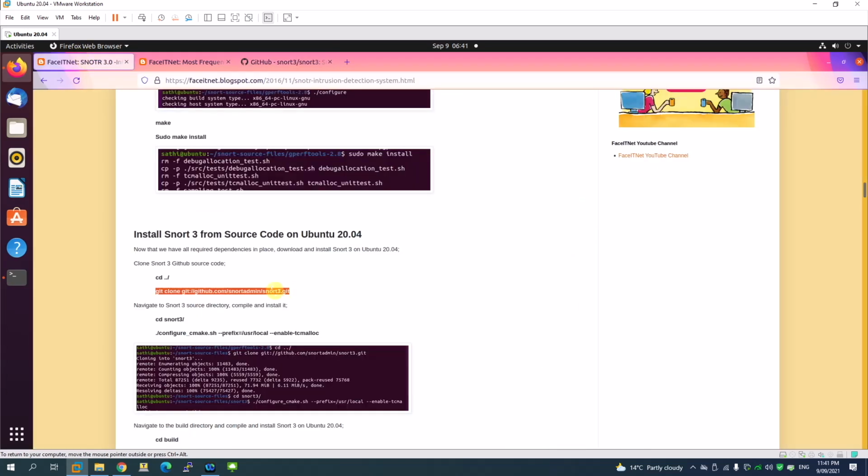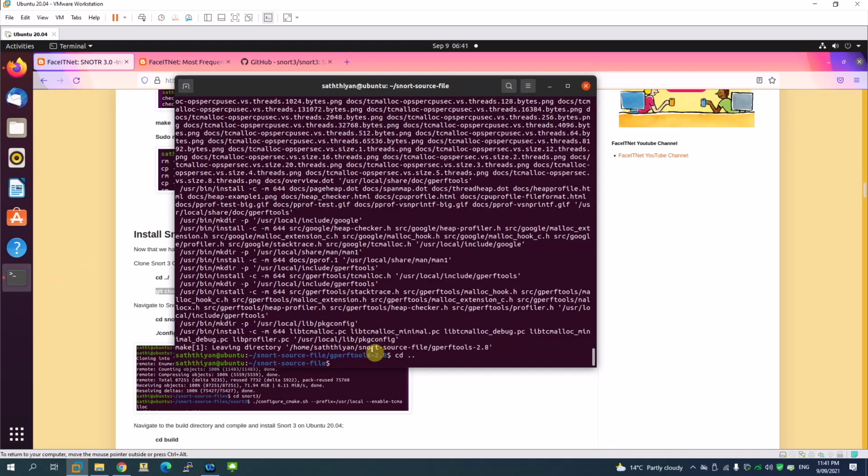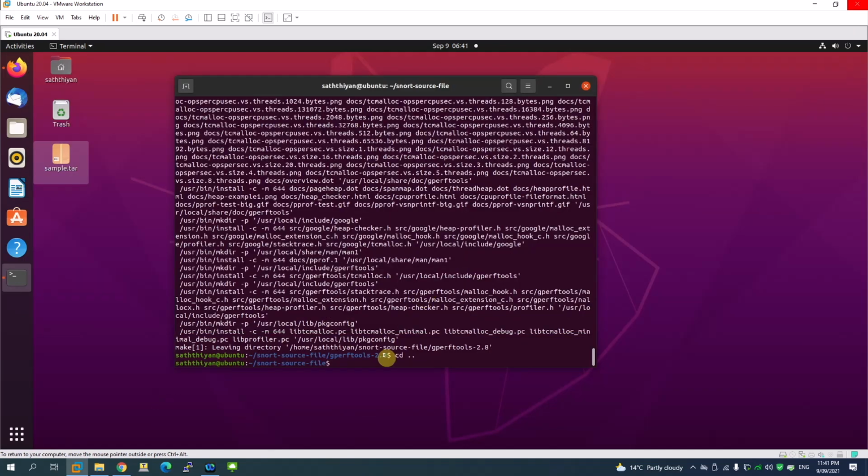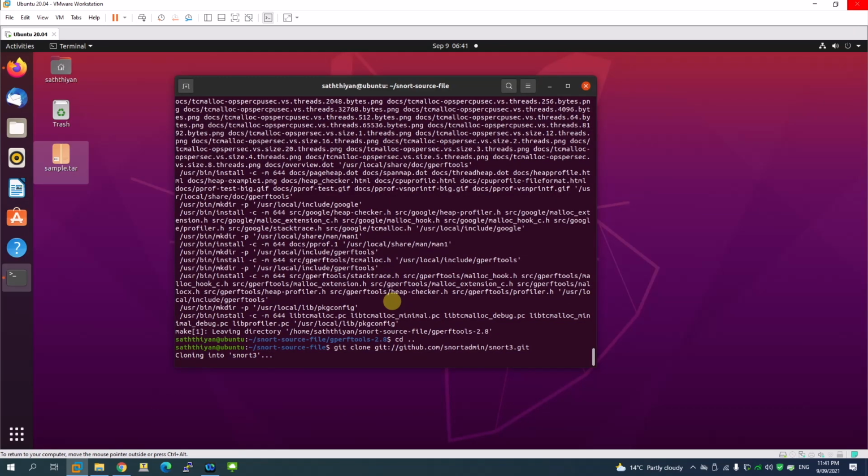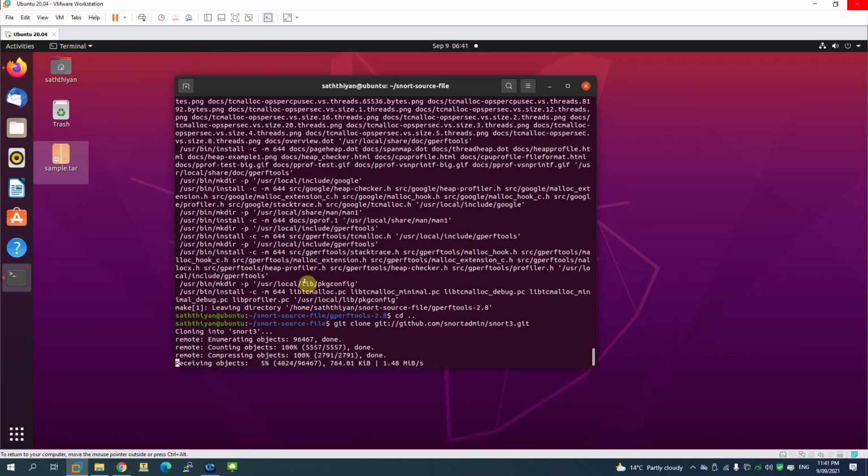So what you can do is copy that command, go back to your terminal, and make sure you minimize this so that you can clearly see. Paste, hit enter. It's downloading the Snort file. Once it's done, we will move to the Snort folder. This is Snort 3. It's still downloading.